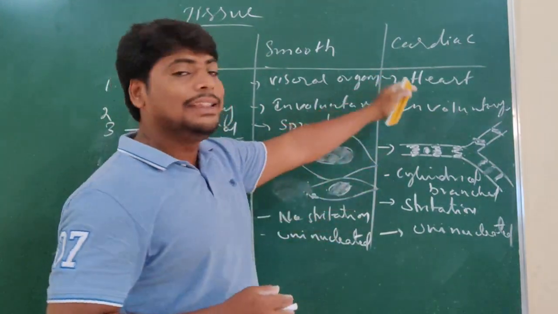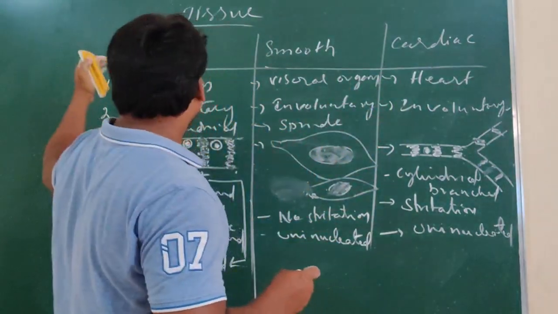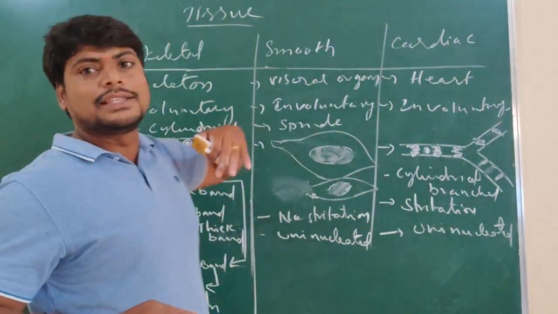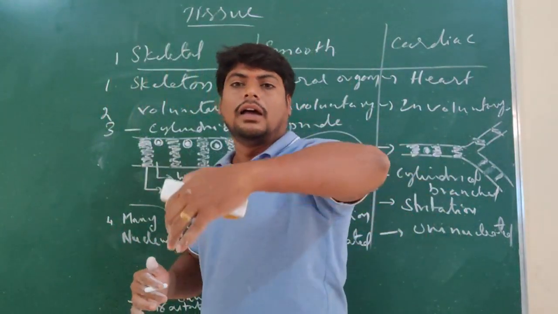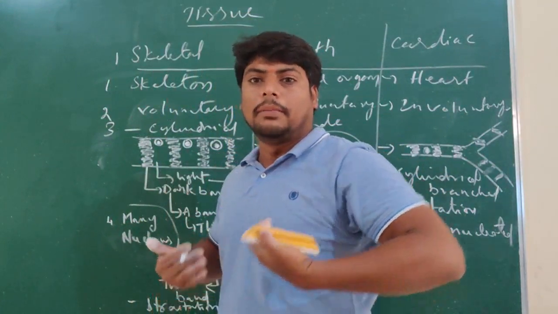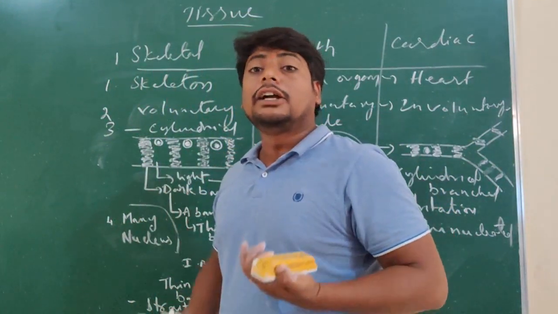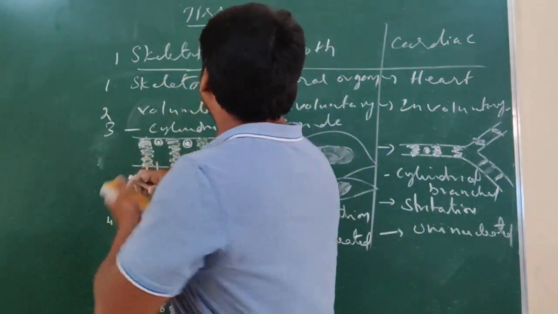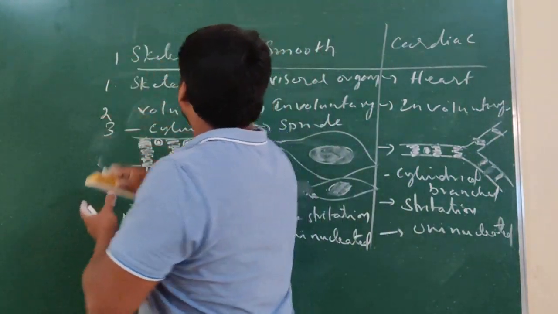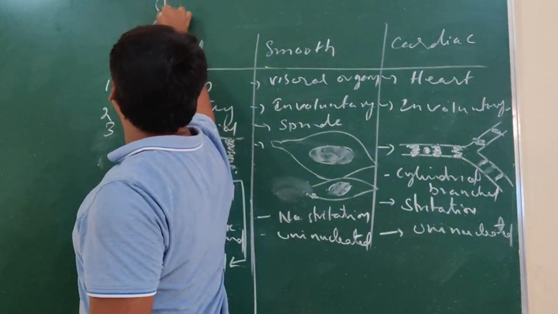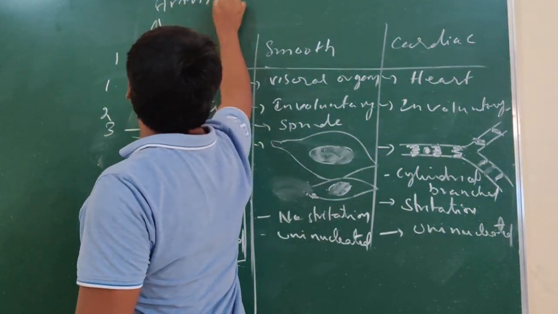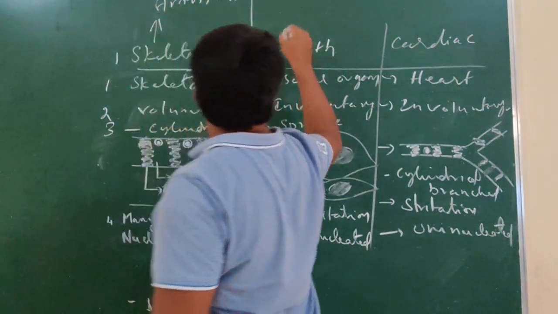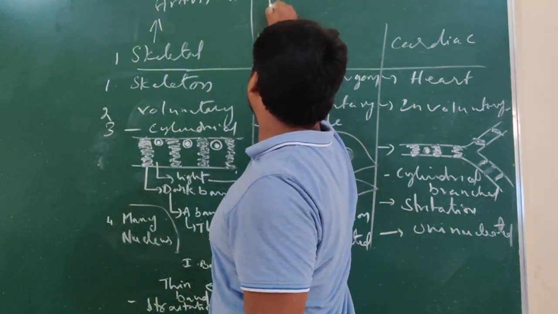And where do we find these different types of muscles? Skeletal muscles are found in the skeletal system, like the upper limb, lower limb, and trunk, where they cover the skeleton. So in arms and legs we can find them. Smooth muscles are found in visceral organs.